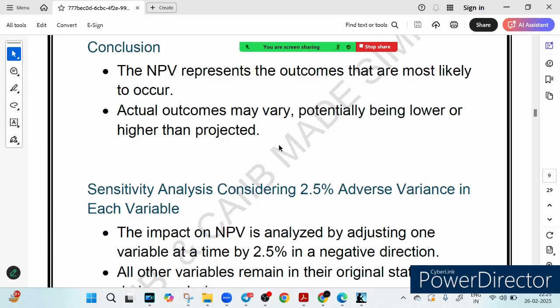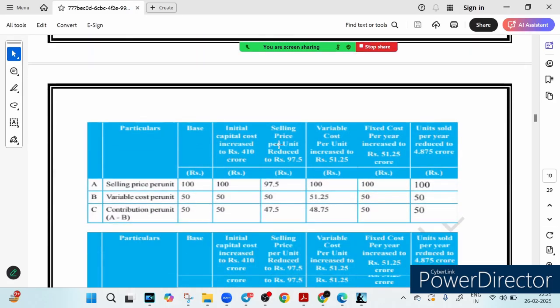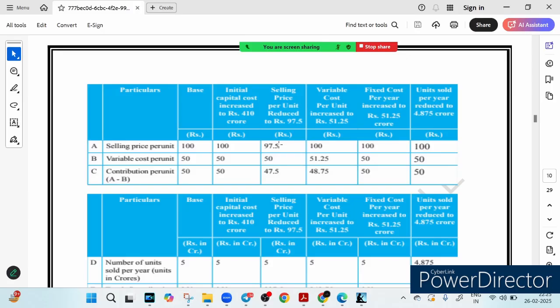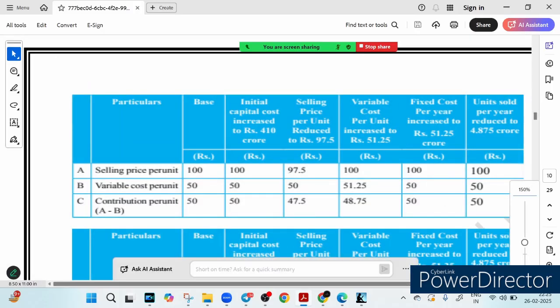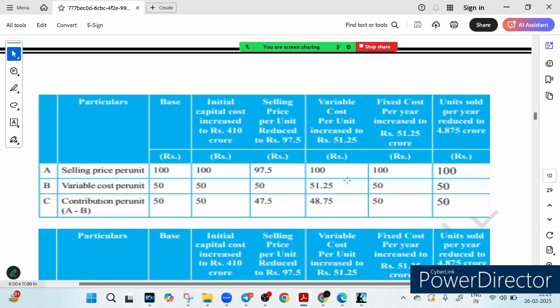So friends, let me show you a particular table. In this table everything will be clear. Let me zoom in a little bit so that it becomes clear to you. This table is taken from your Macmillan book. This is how we are doing this sensitivity analysis. It is all about analyzing how a small change in different business variables impacts profitability.